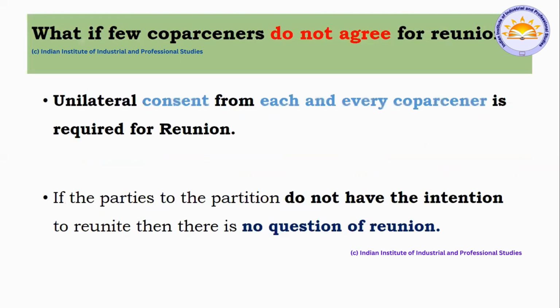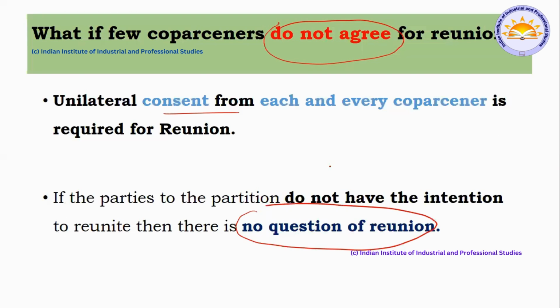Next, what if a few co-partners do not agree, as I told in the previous slide? If they're not giving the consent, there's no question of reunion. Such a reunion is not considered a valid reunion under law.